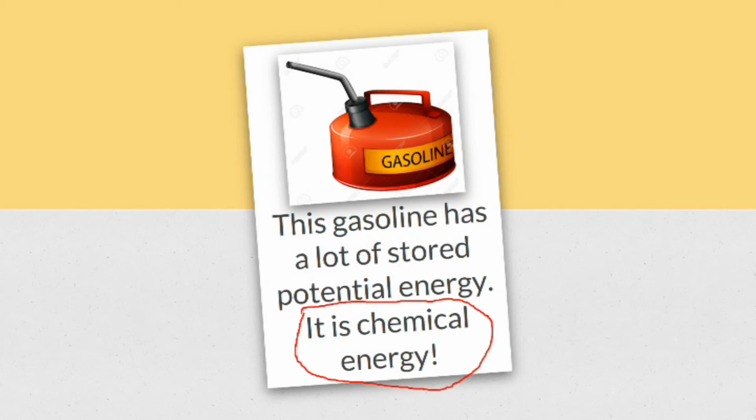It says it right here. Gasoline has a lot of stored potential energy. Food is also chemical energy. It's got a lot of stored energy in it. You put gasoline in a car, the car burns the gasoline, turns it into heat, and it turns it into mechanical energy. You move down the road. You're changing this gasoline. Once it burns, it's no longer gasoline. It changes from gasoline to heat and mechanical energy.